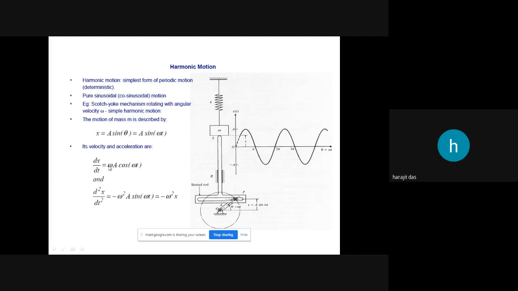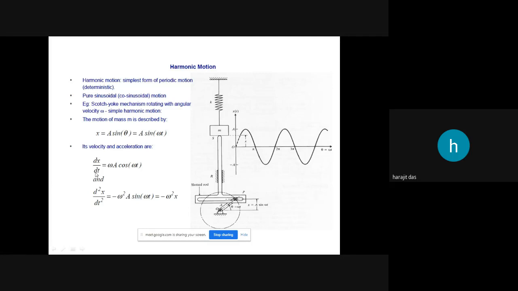So dx by dt will be omega a cos omega t. The first differentiation of sine is positive, omega a cos omega t. You can convert it to sine also, so omega a sine of omega t plus pi by 2, using trigonometry. So pi by 2 will be the phase angle.